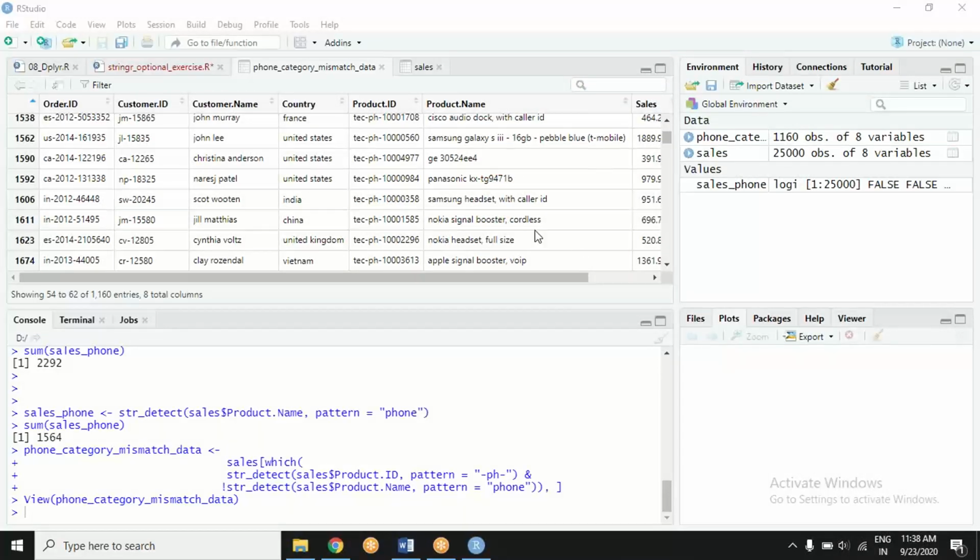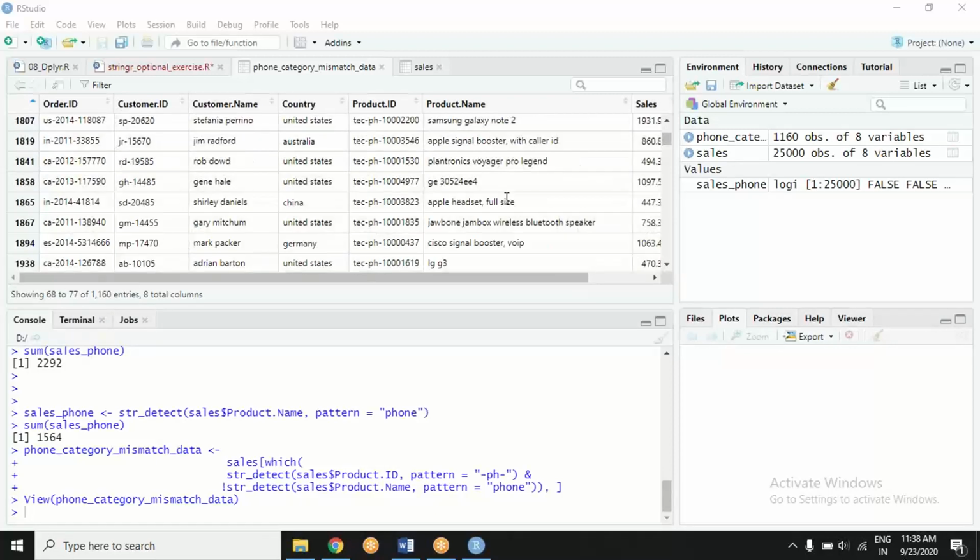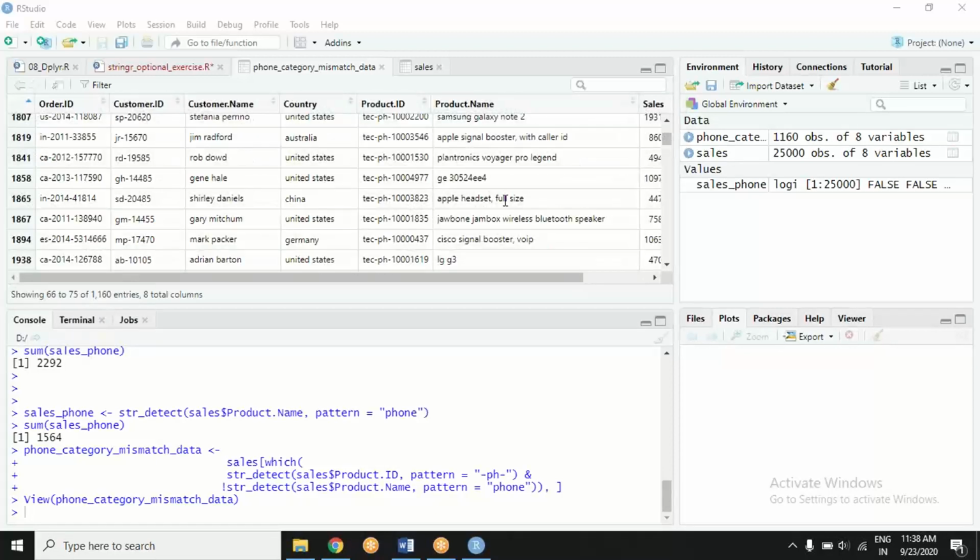What do you think? What do you make out of this? Mind you, I'm not asking you to solve it. I'm just asking you whether you notice it.